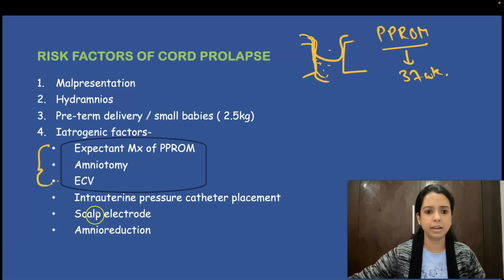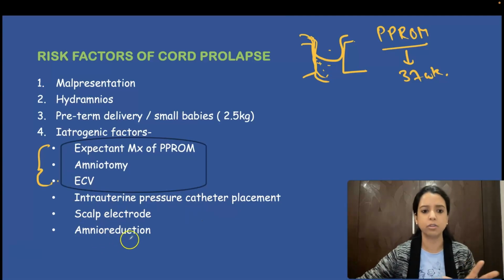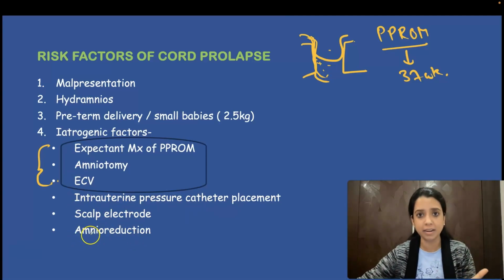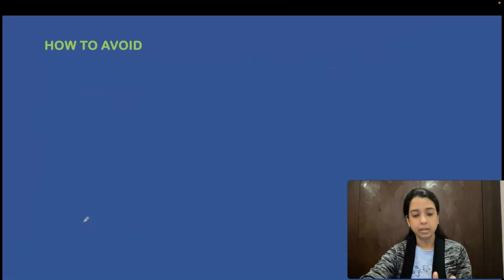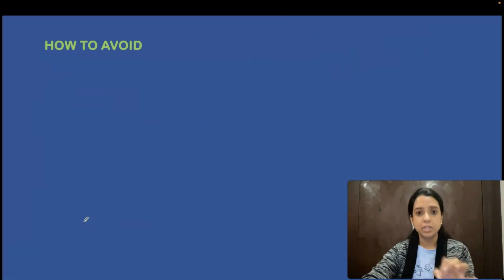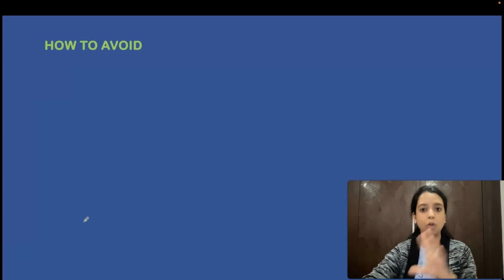Theek hai, baaki intrauterine pressure catheter, scalp electrode, amnioreduction, in all these you have to intentionally rupture the membrane. That is why they can lead to cord prolapse. Okay, very less commonly they are the reason. How to avoid? Since cord prolapse is an emergency, if it does happen, it can lead to severe immediate fetal death. How can I avoid it?